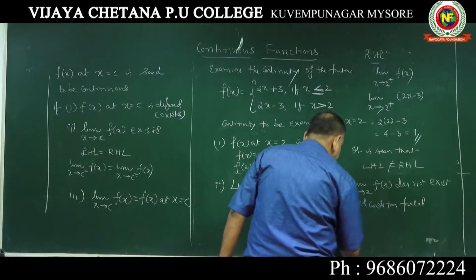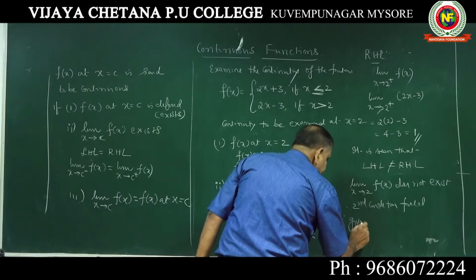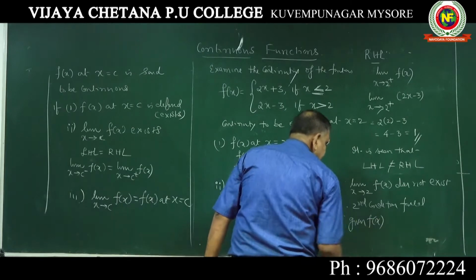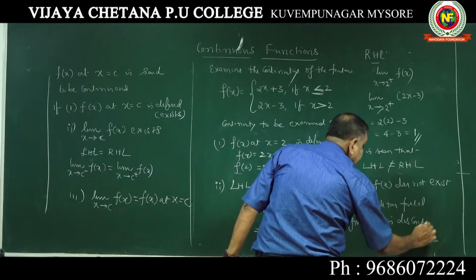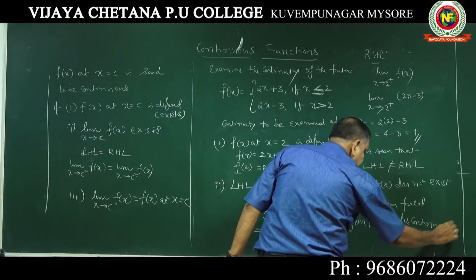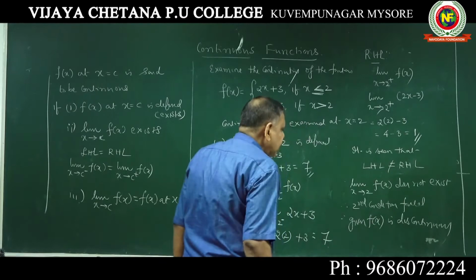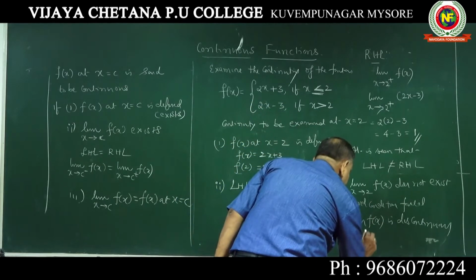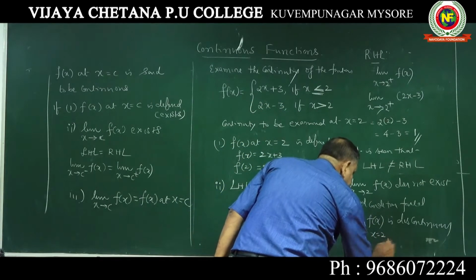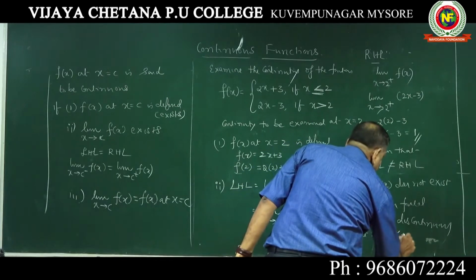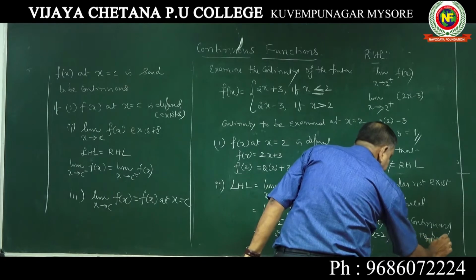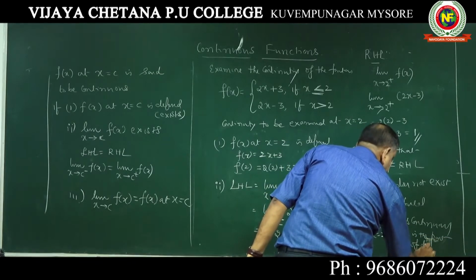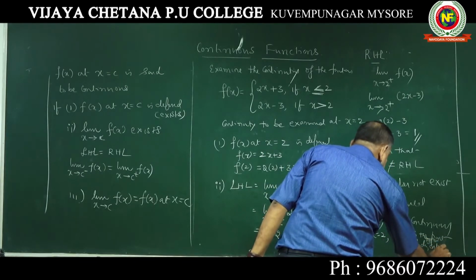Therefore, the given function f(x) is discontinuous, not continuous. Write non-continuous, no problem. It is discontinuous at x equal to 2. And what is the point of discontinuity? x equal to 2 is the point of discontinuity. We call it the point of discontinuity.